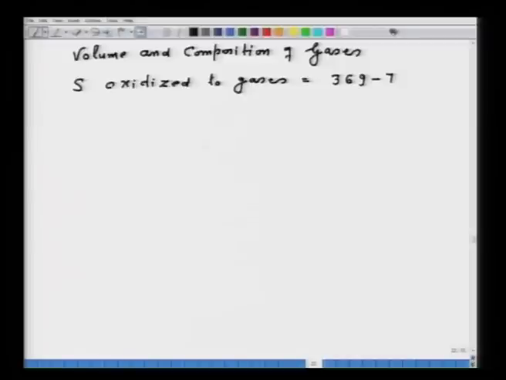In the roast product it is 79.1. So, oxidized into gases. If I divide by 32, then I will get 9.059 kg moles. That has gone to the gases. Now, the problem says 85% to SO2 and 15% to SO3.